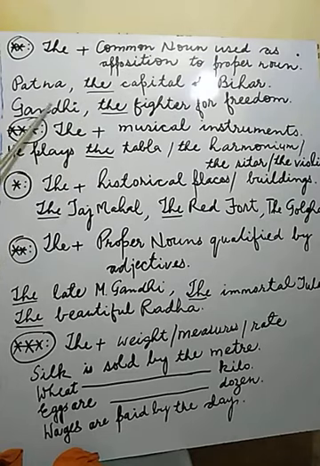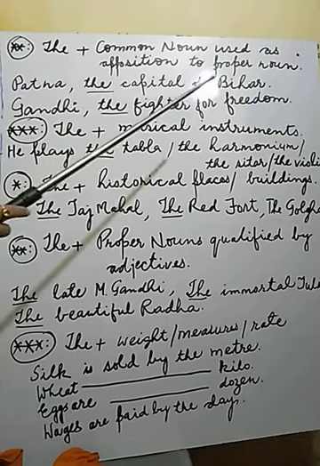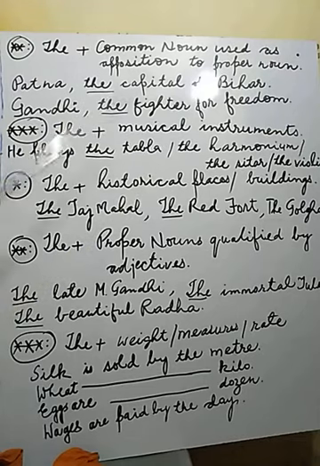Again, Gandhi. And who is Gandhi? We can expand it: Gandhi is the fighter for freedom. If we say simply Gandhi, it is an ordinary word, so apposition will also be used. It will be extended. How can we extend? By using the article the. Gandhi and a comma is compulsory here.